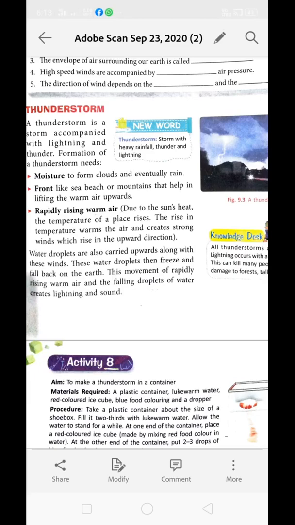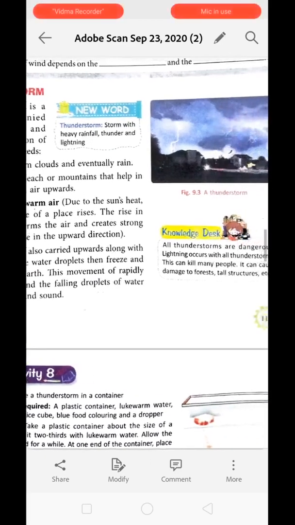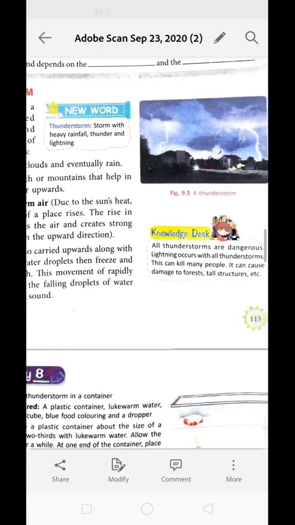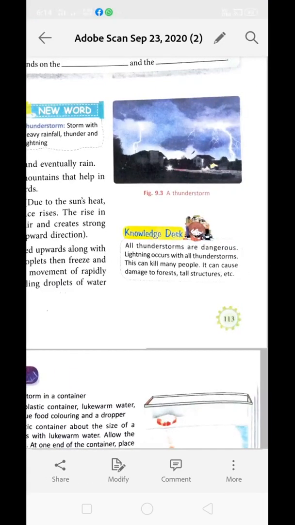Actually, the warm air which is rising upward has lots of things like moisture, like SPM particles as well. They brush against each other, and because of friction, charges get developed, and due to attraction between different charges, lightning strikes over there. As the lightning strikes, because of the heat energy, the air molecules expand and cause a thunderous sound.